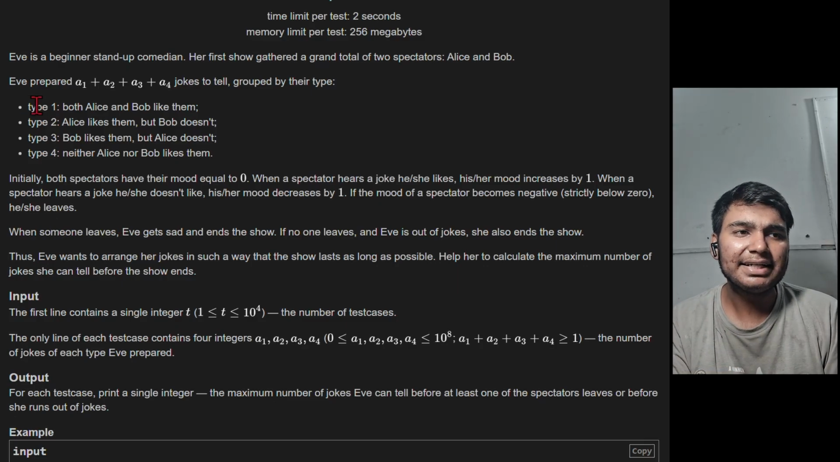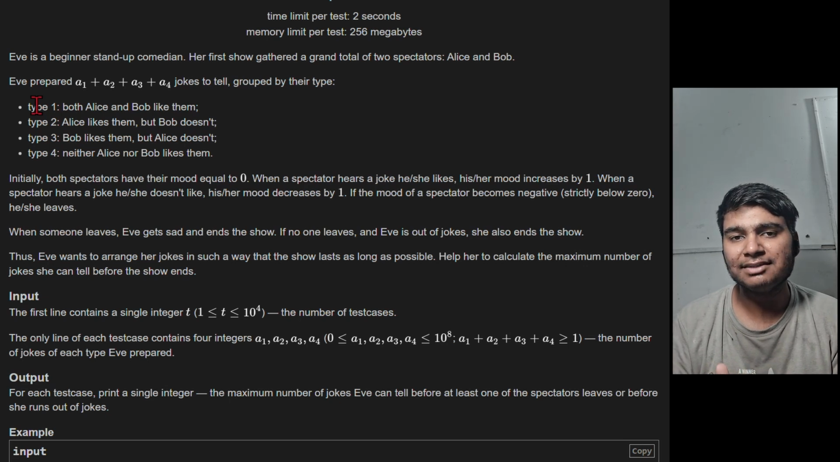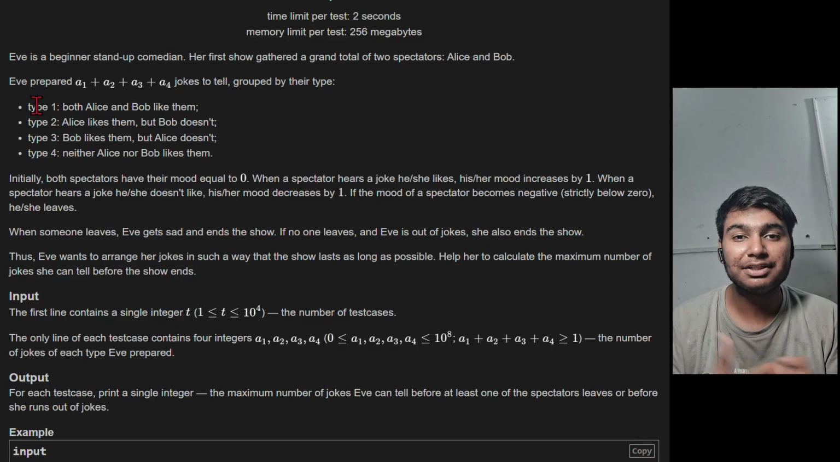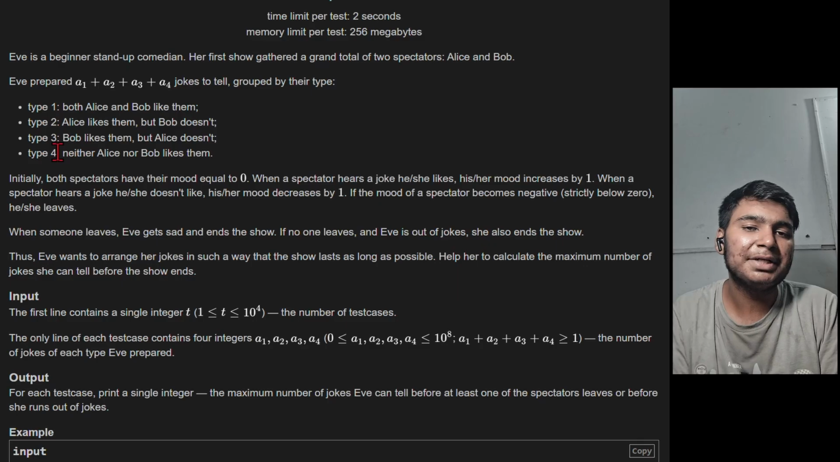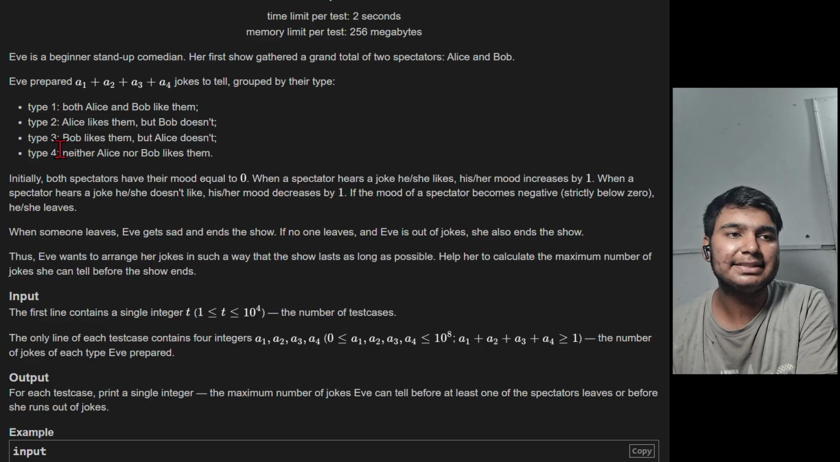So if I take this type 1, it is going to increase the mood. What happens if I take it at the first step? It will increase the mood. Initially the moods are 0 0. We have to keep the mood as big as possible, so I will use type 1. And type 4, it will definitely decrease the mood, so we will talk about it at the later steps.